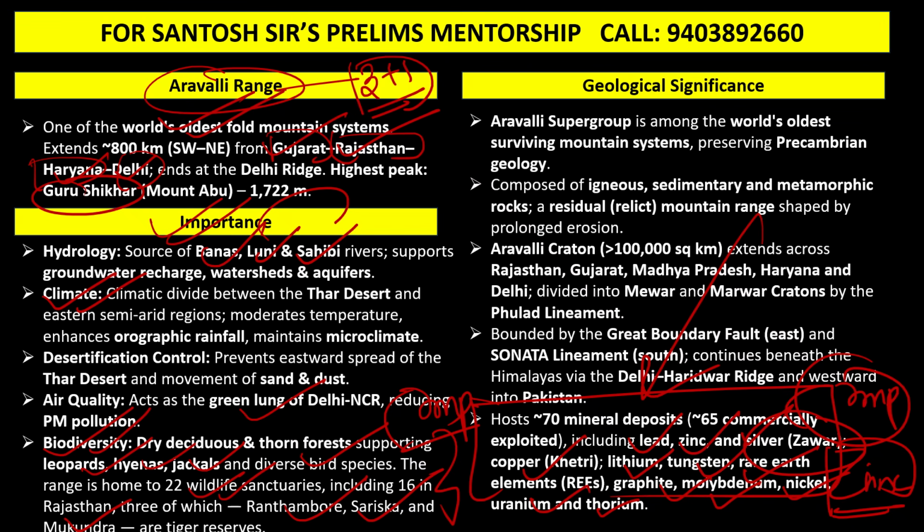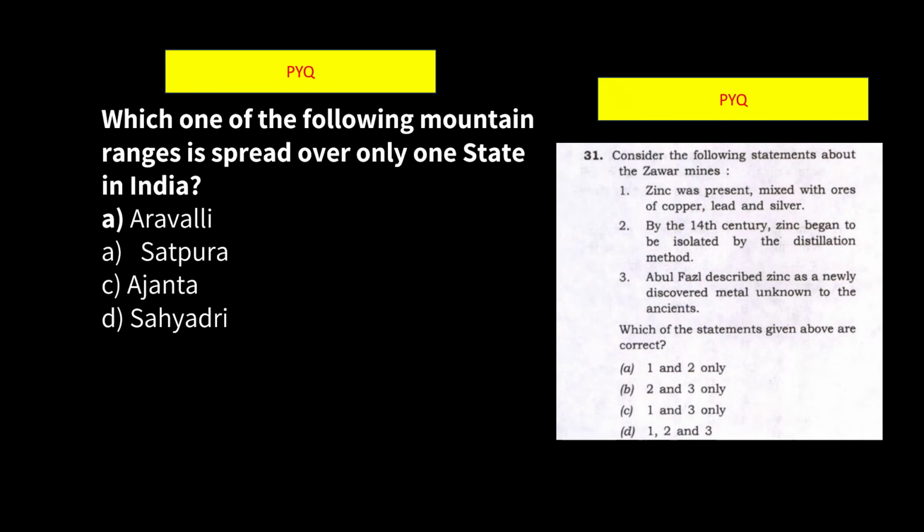So Aravalis are the oldest mountains in the world. Basically it preserves the pre-Cambrian geology. This is an important point you need to keep in mind. Generally, Aravalis are composed of igneous, sedimentary, and metamorphic rocks. So you can see the kind of questions which have come on Aravalis.